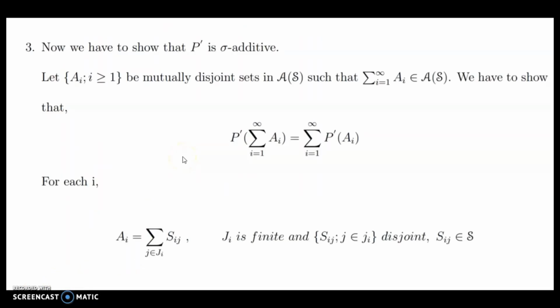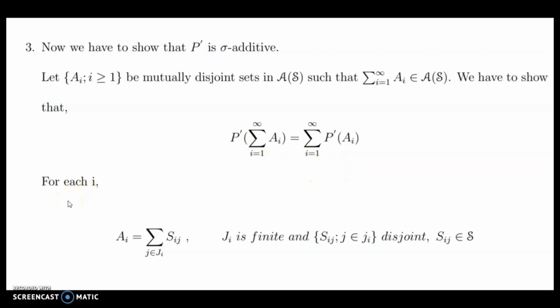Next we want to prove the third property, that is, P dash is sigma additive. For that, let Ai, i greater than or equal to 1, be mutually disjoint sets in A of S, such that summation i equal to 1 to infinity Ai is in A of S. We have to show that P dash of summation i equal to 1 to infinity Ai equals summation i equal to 1 to infinity P dash of Ai.